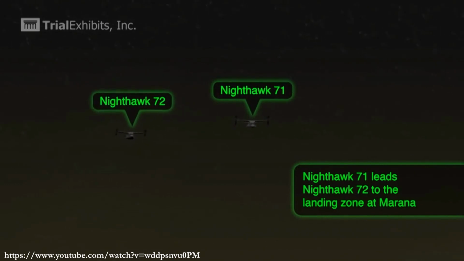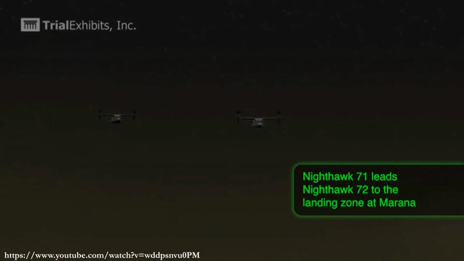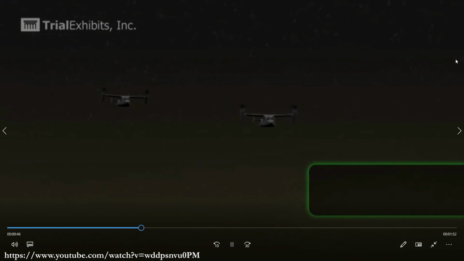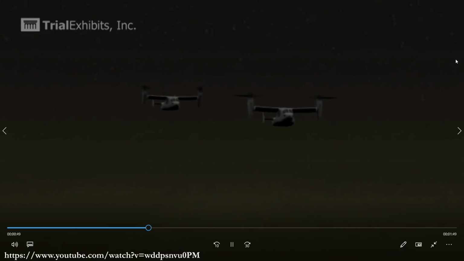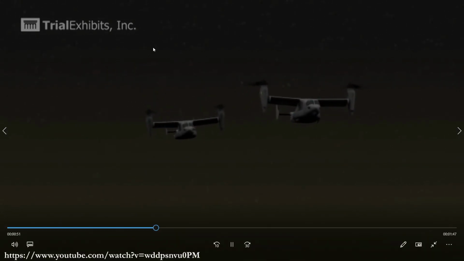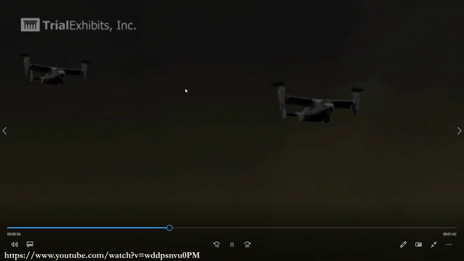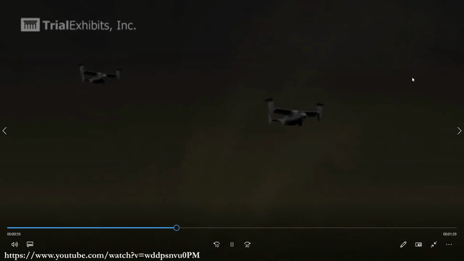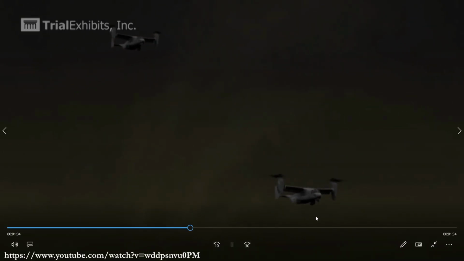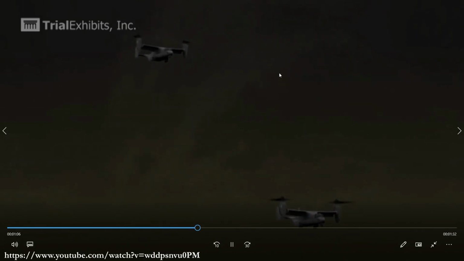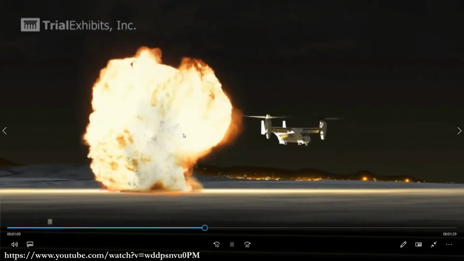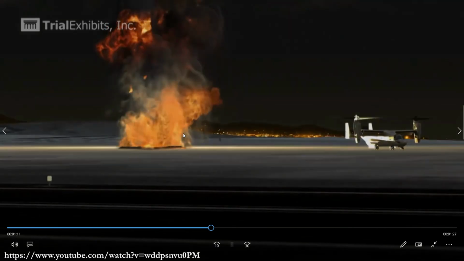So, I have taken this video from YouTube. Okay. So, not my original thing. So, I must acknowledge whoever made this, the company called Trial Exhibits. This was part of some crash investigation report basically. So, both these are coming and trying to land. This guy is descending, the guy at the back, he also starts descending, but it starts descending too fast, and this is what happens, and that dreaded, what? Vortex ring state.